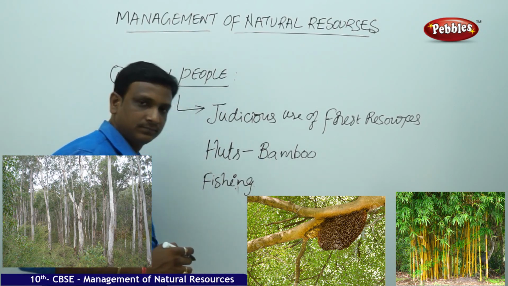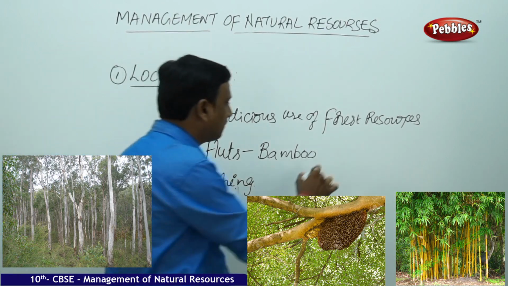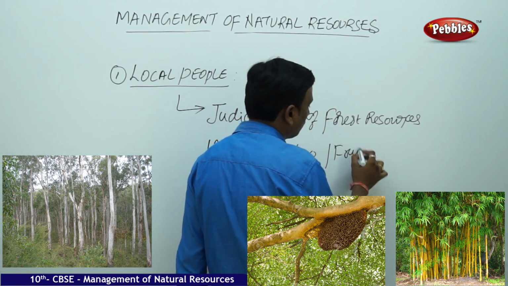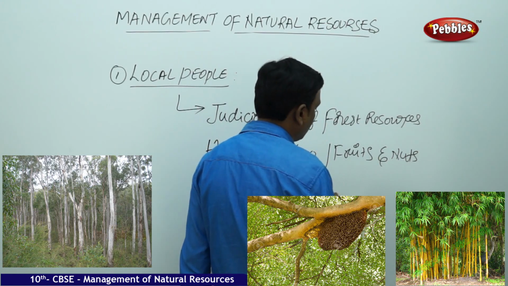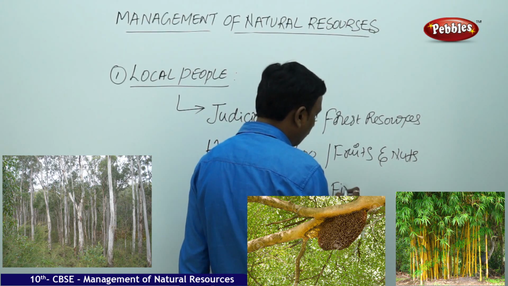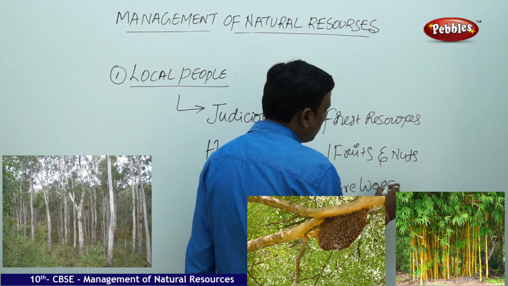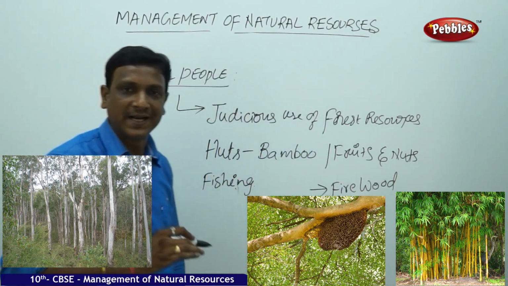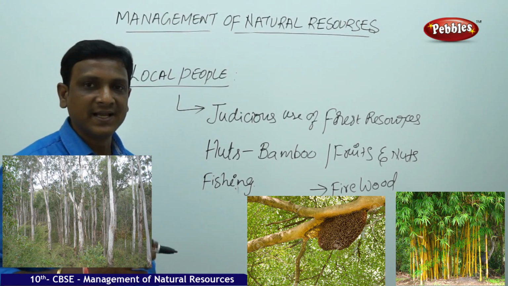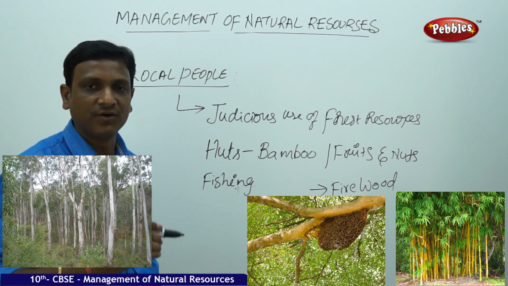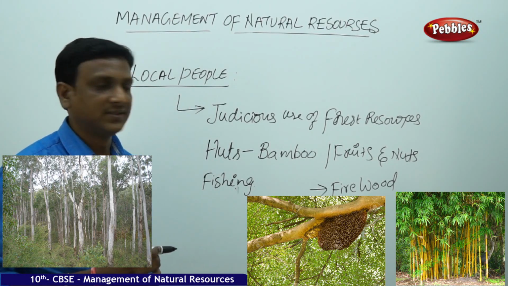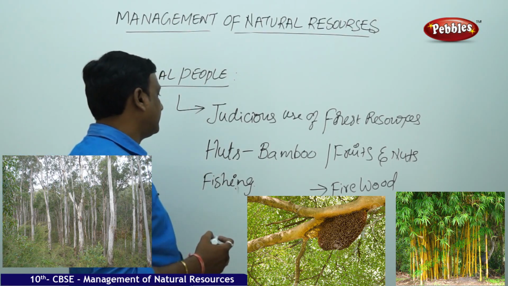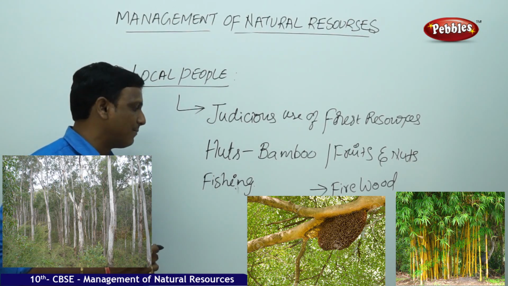Fishing. And they gather the fruits and nuts. And they collect the firewood. So firewood, they do not cut any trees for firewood. They collect all the sticks, the dried branches they collect. So these kind of things are collected, fruits and nuts are collected, and they make simple huts with bamboo.